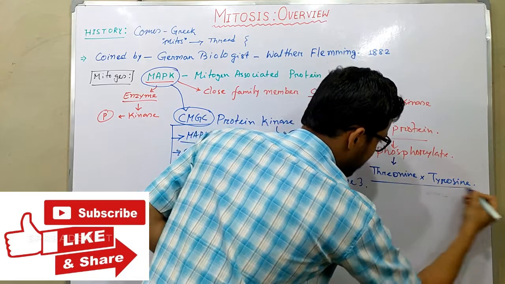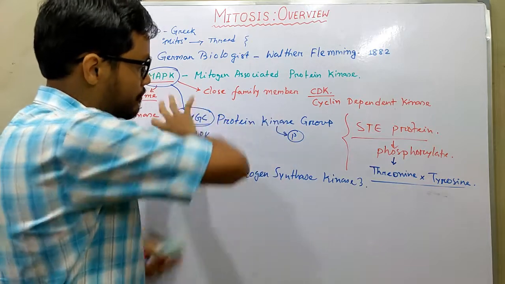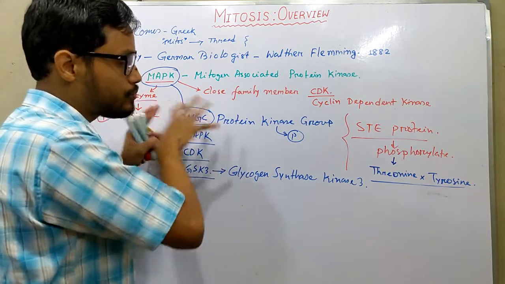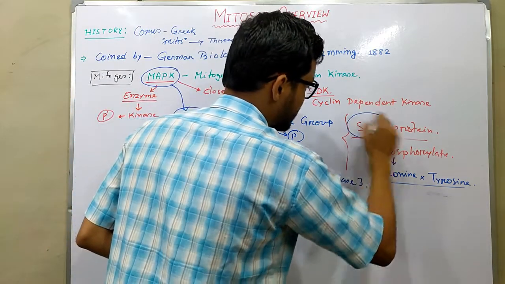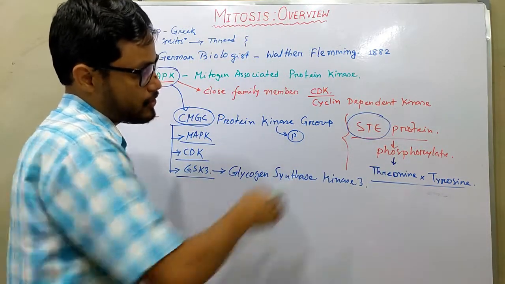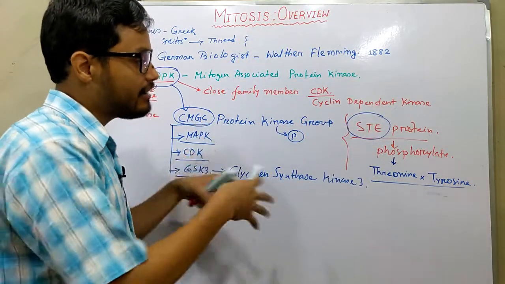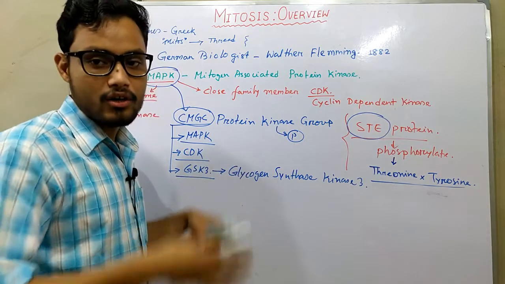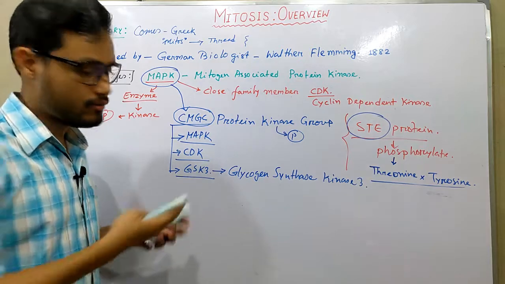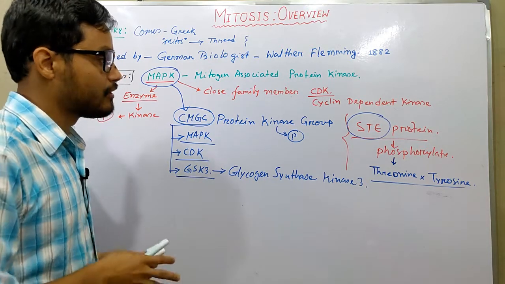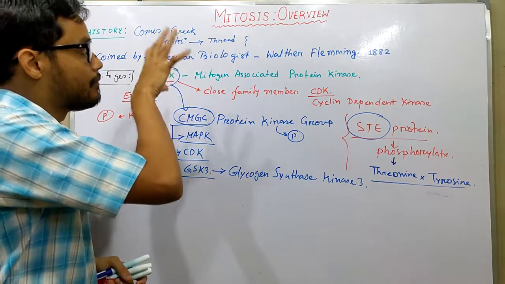Threonine and tyrosine amino acids make a particular loop in the CMGC protein kinase group, and STE proteins phosphorylate those residues and thereby activate the MAP kinases, CDKs, glycogen synthase kinase 3 and so on. So this is the overview of mitogens and the history of mitosis.